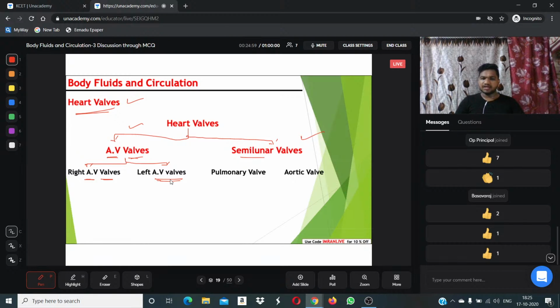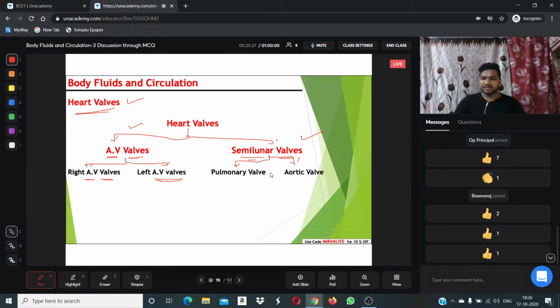Clear? Then we have semilunar valves. They are again of two types: the pulmonary valve and the aortic valve. What are their functions? Now we will discuss deeply. So from this slide, we just discussed that the heart valves are majorly of two types, atrioventricular valves and semilunar valves.